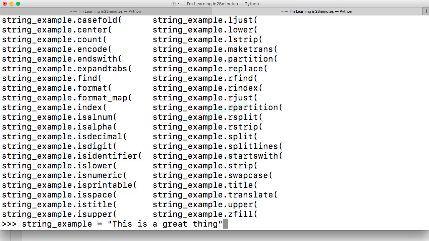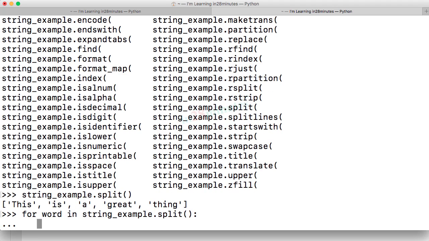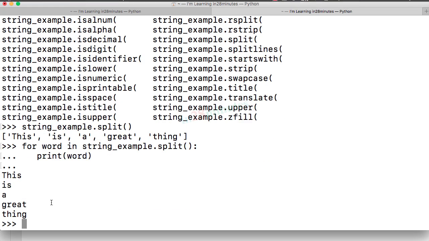Okay, I hope you had a chance to look at the different methods which are present in here. There are a wide range of things, and the thing which we were really interested in is something called the split method. So if you do string example.split, it's printing a list of values: this, is, a, great, thing. The great thing about a list of values is you can loop around it. So you can say for word in string example.split, press enter, and say print word. What would be the output? It prints each of the words on an individual line.